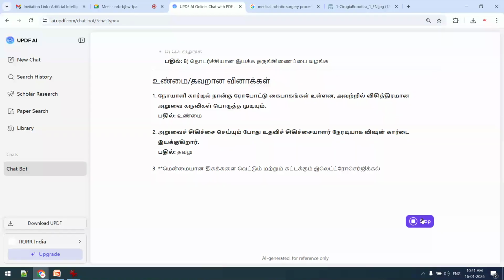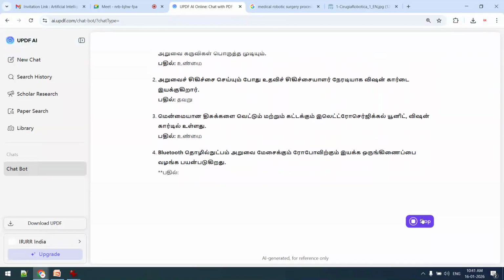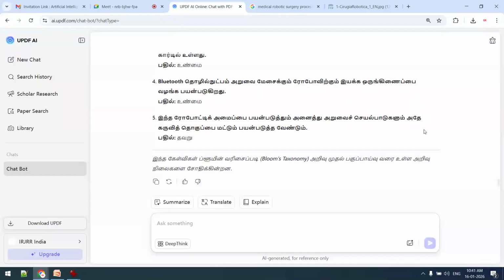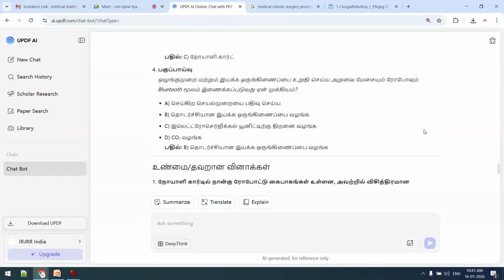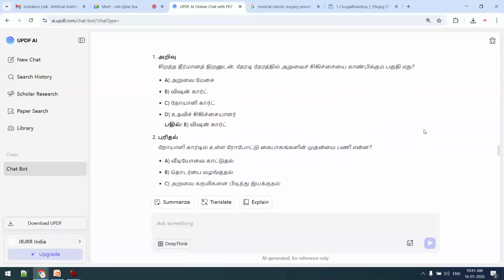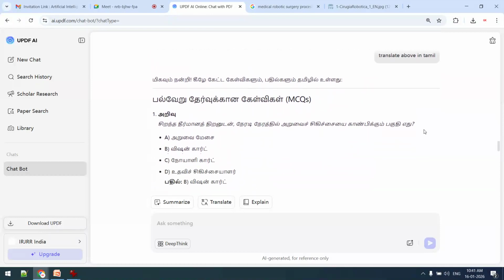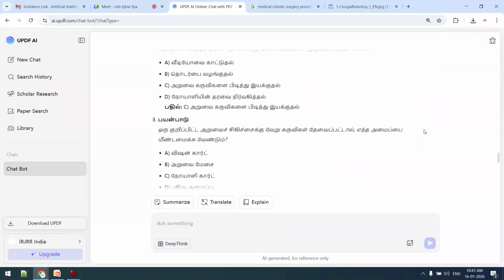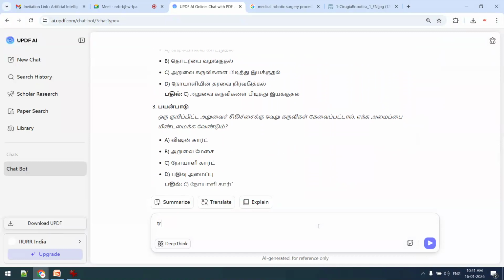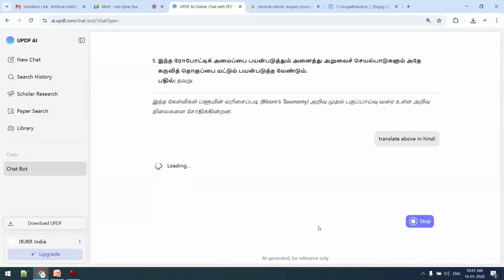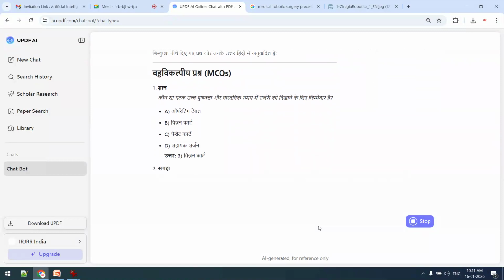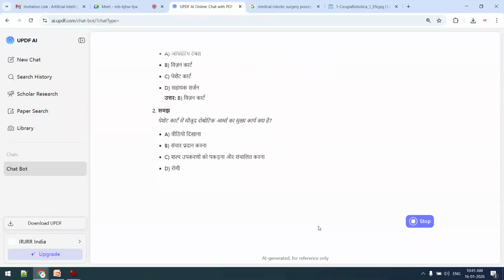So for such regional, multilingual content, we can take help of AI. If you want to create some book, or some workshop manual, okay. If somebody here knows Tamil, they might know what is written, because I don't know Tamil. So it was only for demonstration. If I want to convert in Hindi, translate above in Hindi. We can create a question paper, a question bank in Hindi, Punjabi, Marathi, Tamil, Telugu, Malayalam, whatever it is, you will be able to do.